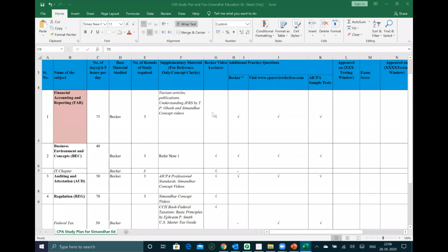Go to the Prometric center first and check, before the exam, how far it is from your home, and see how it is working and all the systems. See if you can do a demo also. A lot of Prometric centers give you a demo where you go in and write some of the exam. I don't know if that opportunity is there in India or not, but you can explore that if it is there. And just ensure that you don't take any breaks. I will not count the exam testlet-wise, rather I will count it hour-wise. So put 1.5 hours for the MCQs and 2.5 hours for the simulations. That's how I will take it up.